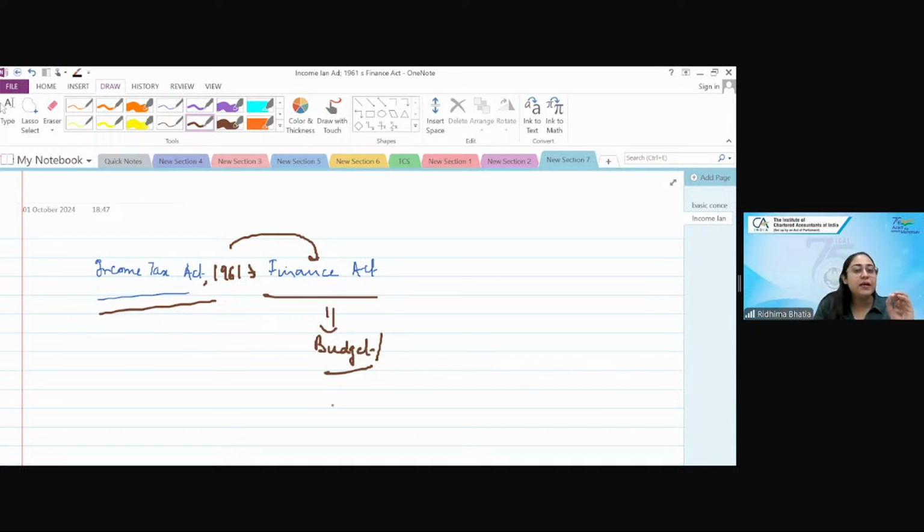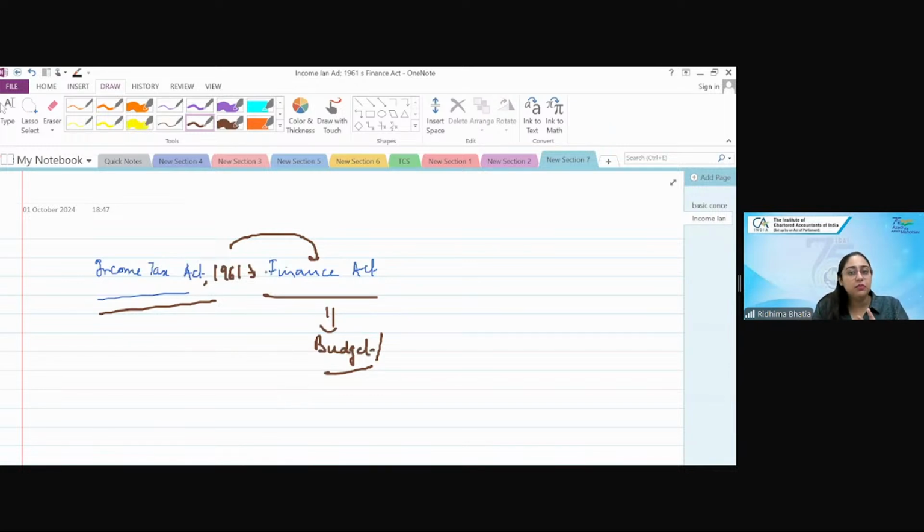Okay? So the finance bill is generally proposed in the budget on the first day of February, but since this year there were Lok Sabha elections, it was proposed twice. One was an interim budget, which happened on 1st February. Then there was a main finance bill, which came on 23rd July, which was passed, I think, on 16th August by the parliament.